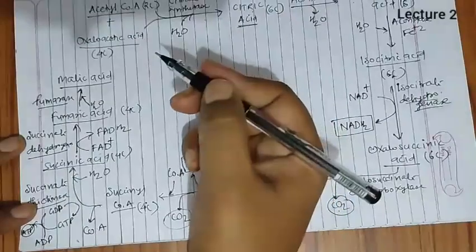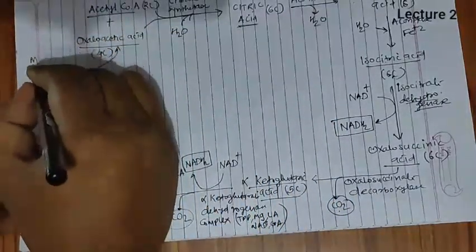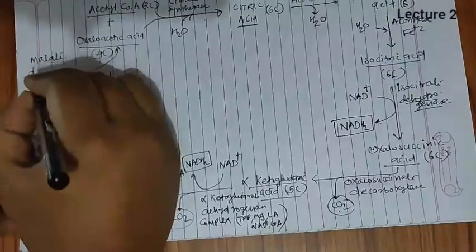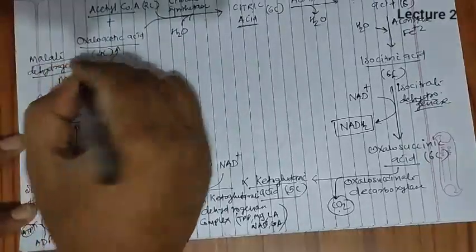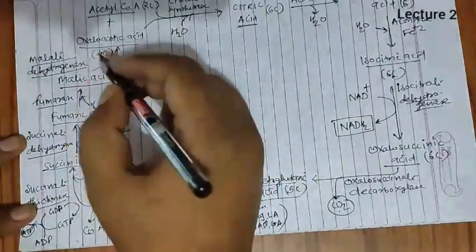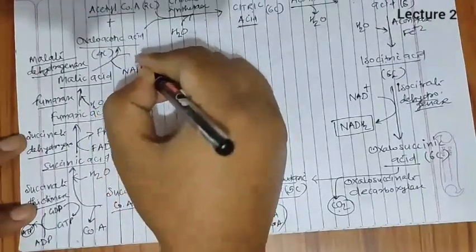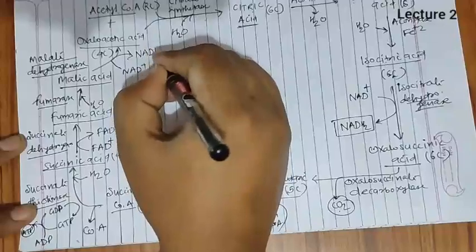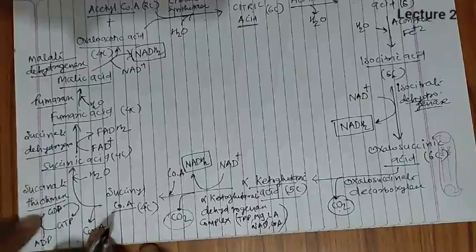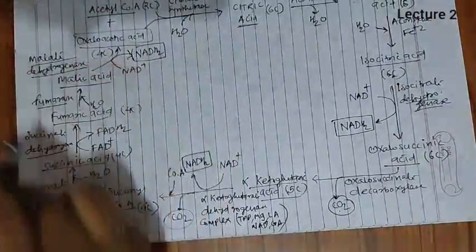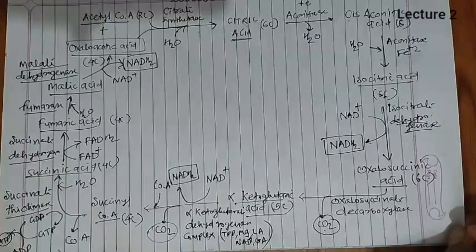This malic acid will again be acted on by the malate dehydrogenase enzyme, and this malate dehydrogenase will remove the H plus from the malic acid. These are again accepted by NAD plus and converted into NADH2. Okay, and this way ultimately oxaloacetic acid will be regenerated. So this is the way the whole Krebs cycle is performed.